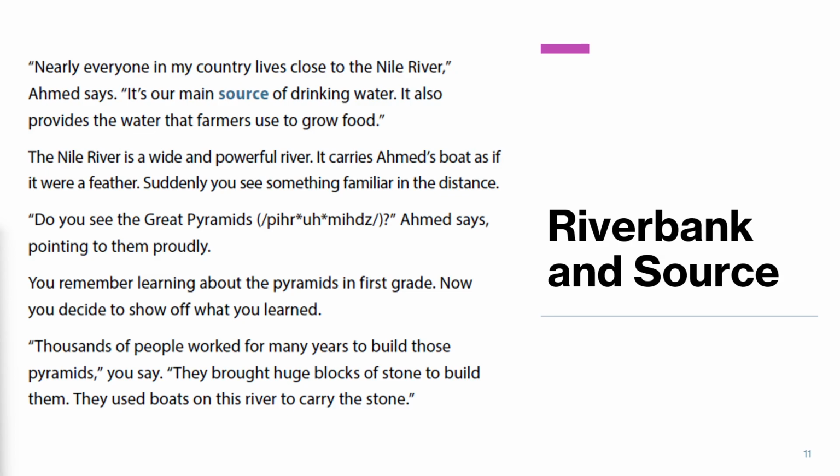For example, to get vitamin C, we eat oranges. Oranges are a source of vitamin C for people. Another example is that plants need soil for nutrients. Let's see what Ahmed says more about the Nile River. The Nile River is a wide and powerful river. It carries Ahmed's boat as if it were a feather.